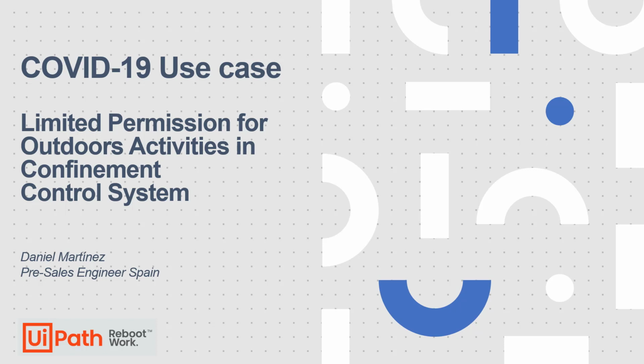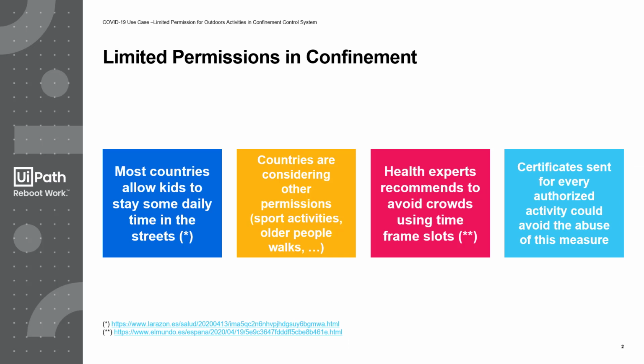Today I would like to show you a control system to manage the limited permission for outdoor activities in the confinement that many governments around the world are performing. In most of the countries the kids can stay a limited time in the streets. Moreover, many countries are considering other kinds of permissions for outdoor activities, such as running, walking, and so on.